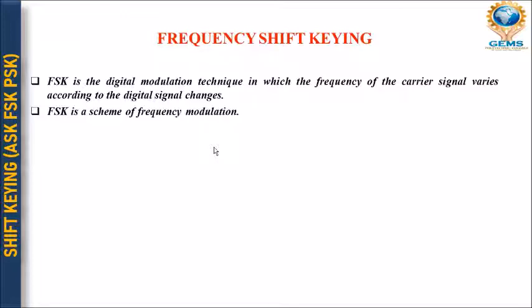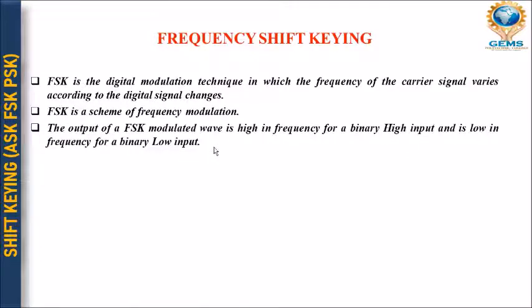Generally, we are modulating the frequency, enhancing the frequency, enlarging the frequency with the help of a carrier signal. Okay, fine. So the output of an FSK modulated wave is high in frequency for a binary high input and low in frequency for a binary low input. It totally depends upon the input. If the input is low, its frequency will be low, and if the input is high, then its subsequent frequency will be high as the input signal.